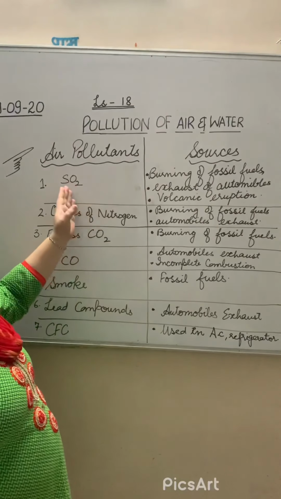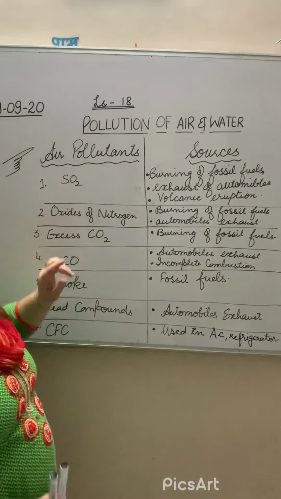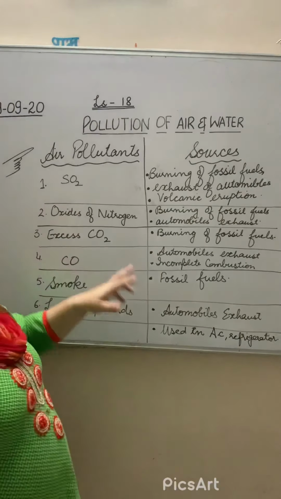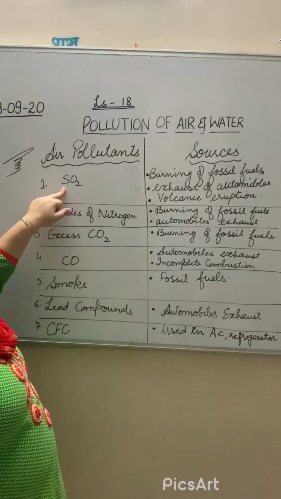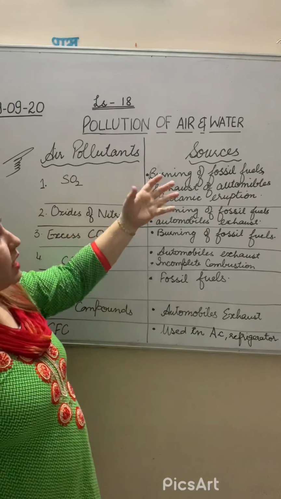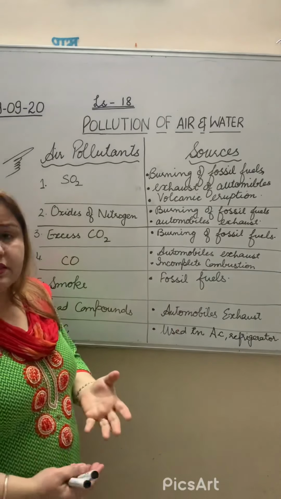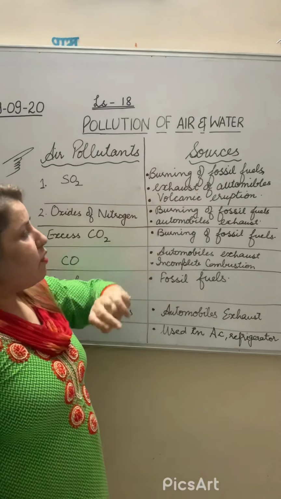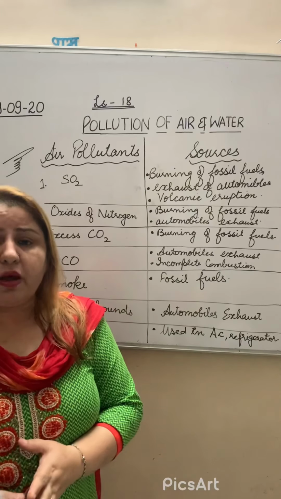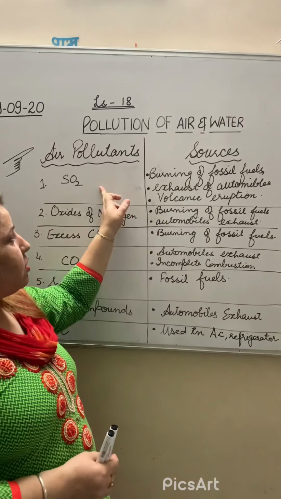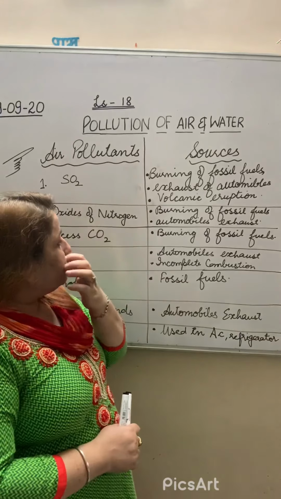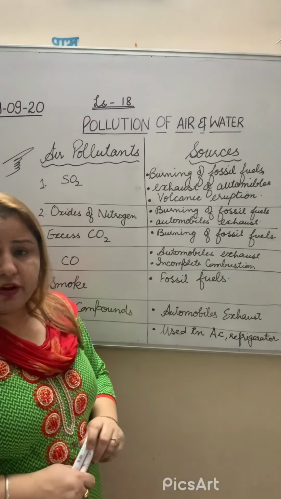You can easily see that the main air pollutants are the oxides of sulfur, nitrogen and carbon. Number one, I have written sulfur dioxide, the oxide of sulfur. How does it increase in the air? Through burning of fossil fuels and exhaust of automobiles. When we use automobiles, their exhaust increases the content of sulfur dioxide in the air. Right, volcanic eruption also increases sulfur dioxide.